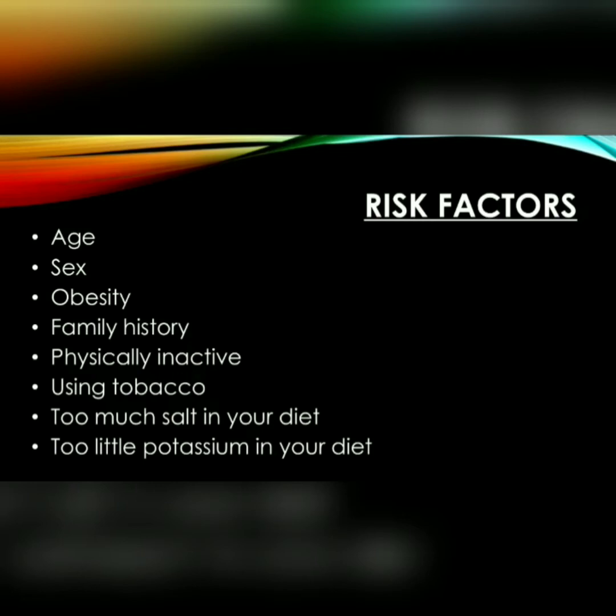Obesity. The more you weigh, the more blood you need to supply oxygen and nutrients to your tissues. As the volume of blood circulated through your blood vessels increases, so does the pressure on your artery walls. Family history. High blood pressure tends to run in families.